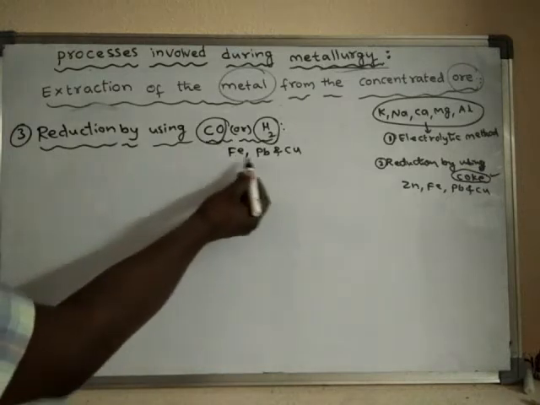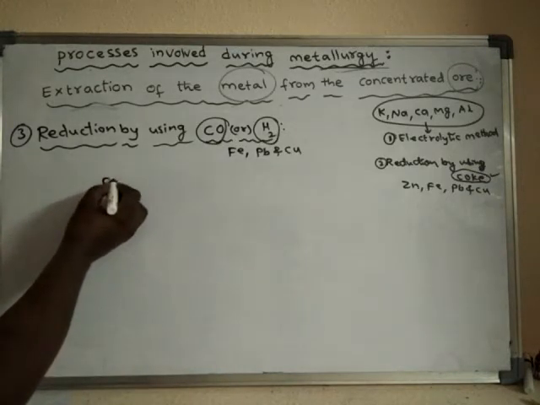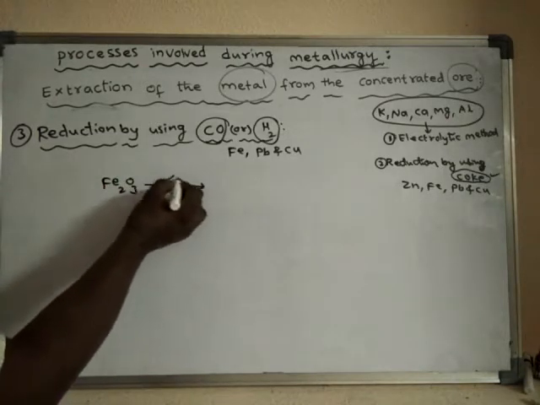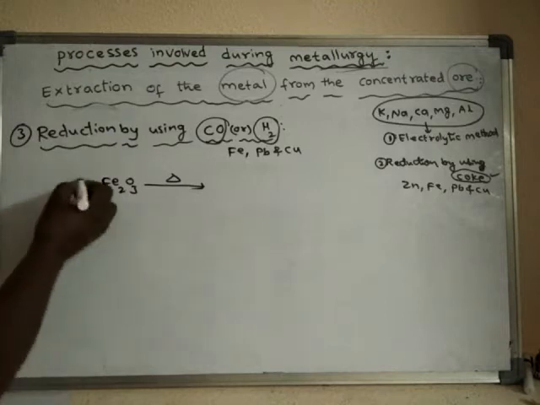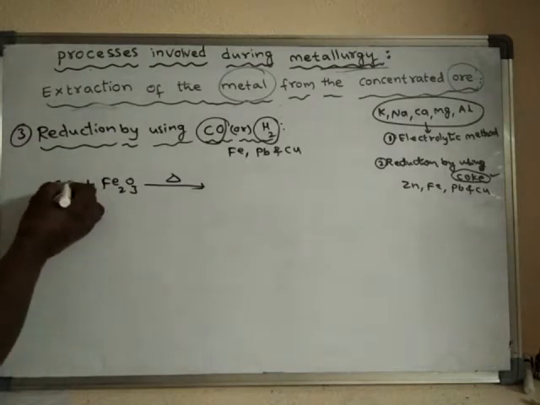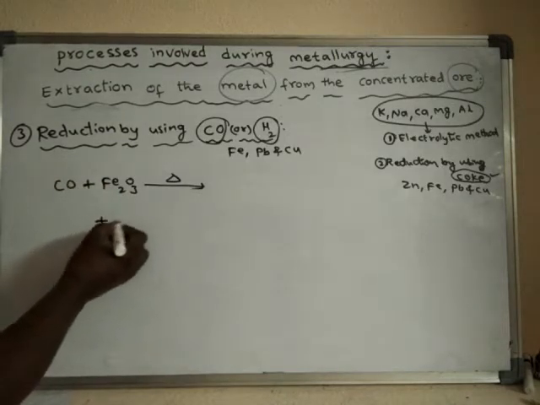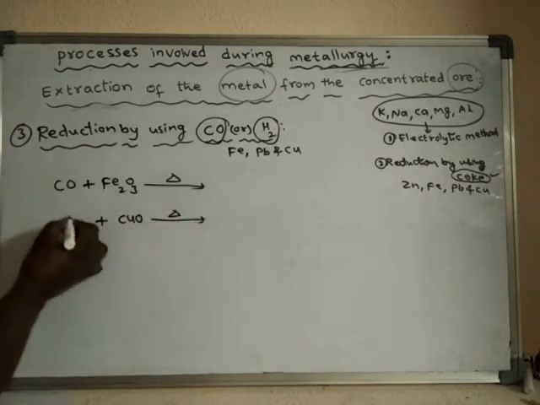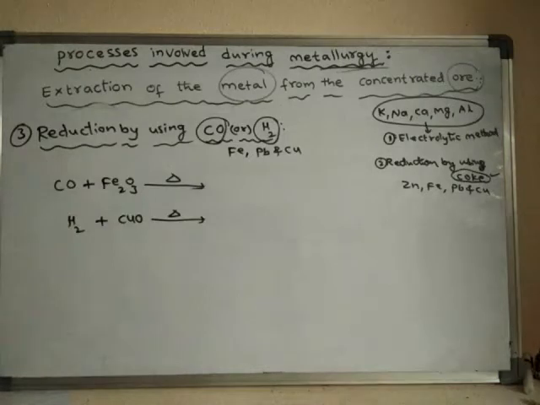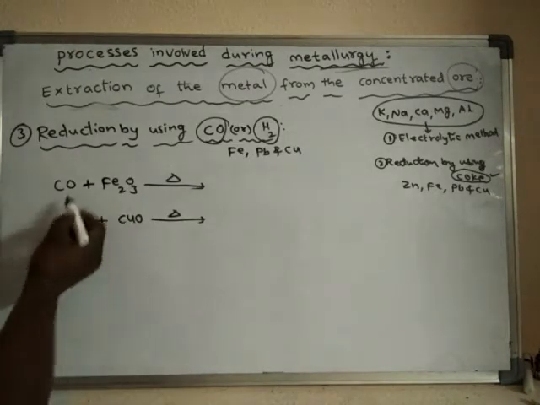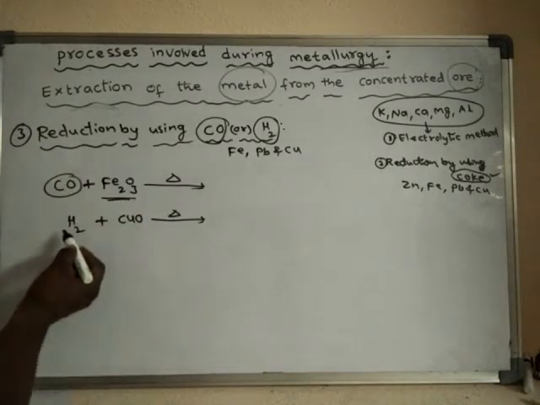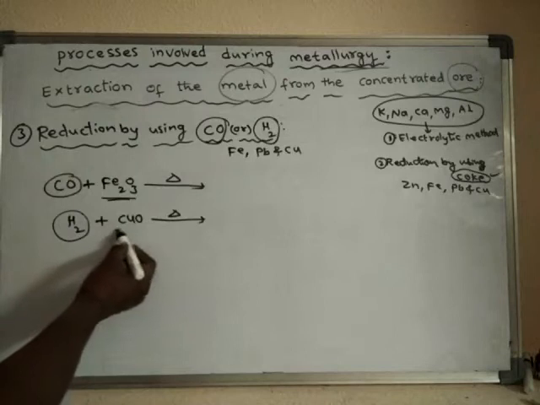See, the metal oxide is strongly heated, either with carbon monoxide or with hydrogen, by passing the carbon monoxide gas into the metal oxide or by passing the hydrogen gas into the metal oxide.